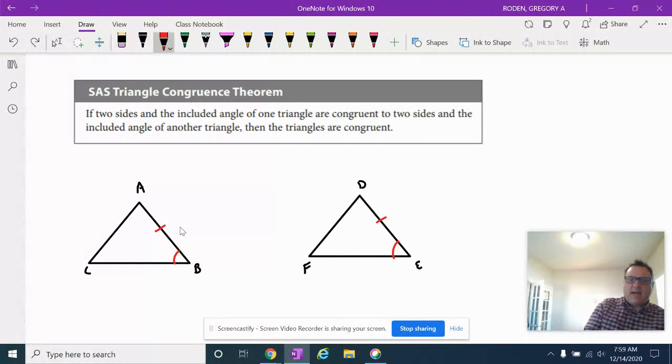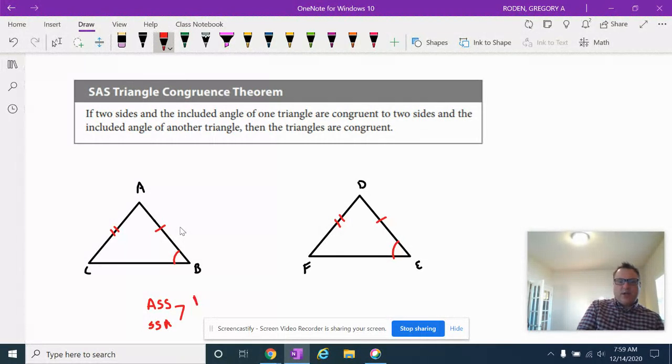Let's say we put the two right here. Now, is this side angle side? No, this is not side angle side. This is angle side side, or you can think of it as side side angle. These are the same thing.